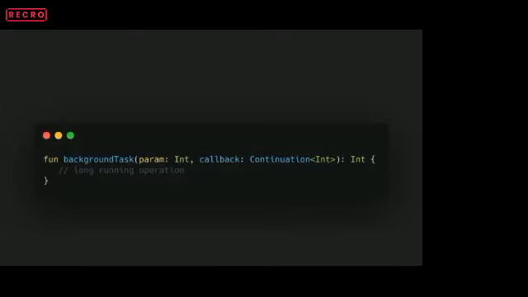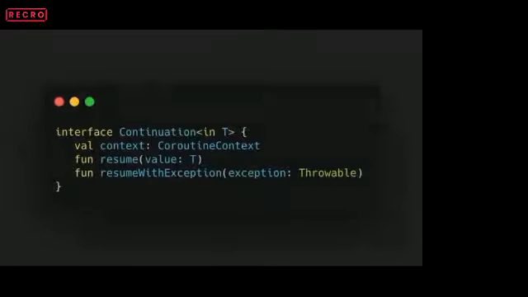The continuation here is an interface which contains the following methods: resume and resume with exception. Resume returns a value which can be of any type. It is generic, and if any exception occurs, this resume with exception function will be called, which will throw us the exception. Now, generally, the coroutine comprises these four components.